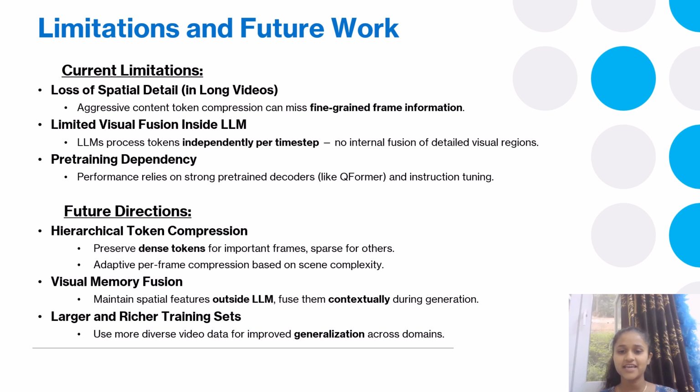And third, the model relies heavily on pre-trained modules like Q-Former and large instruction datasets. For the future, the authors suggest hierarchical compression to preserve detail when needed, visual memory fusion to bring back spatial richness, and domain-specific fine-tuning for areas like medicine or education.